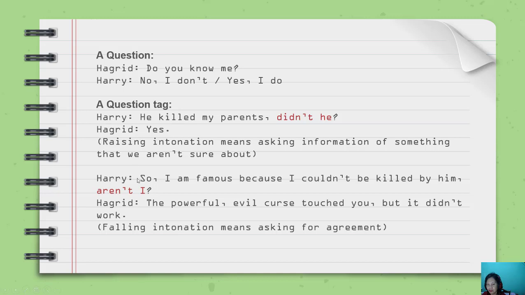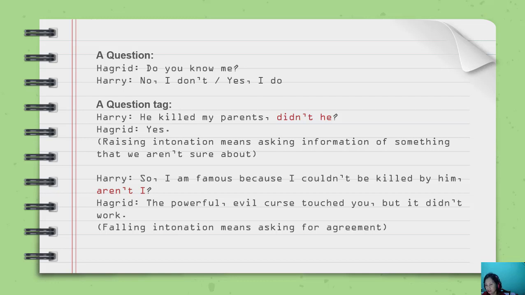So, here, Harry has known about his parents, and then he gets a conclusion. So, I am famous, aren't I? He just wants Hagrid to agree to what his conclusion is.